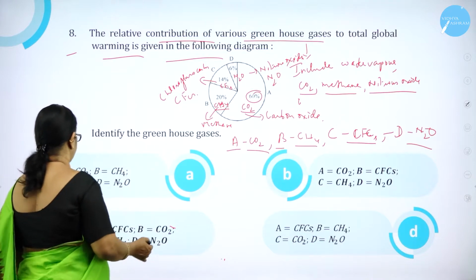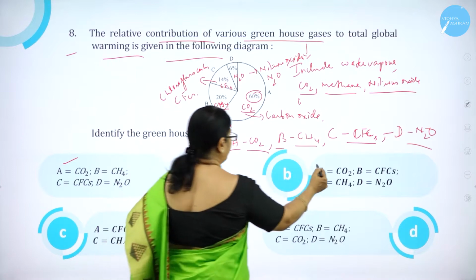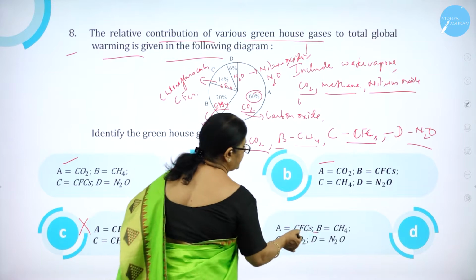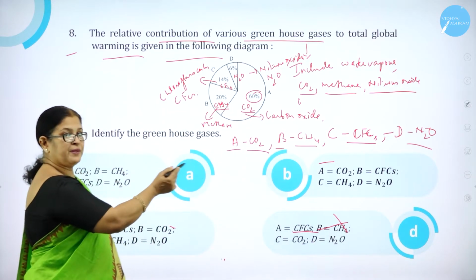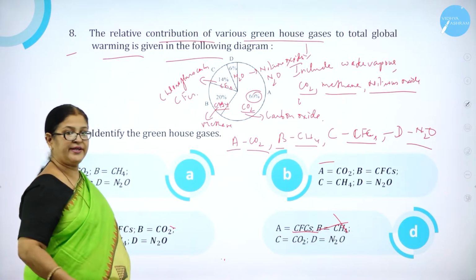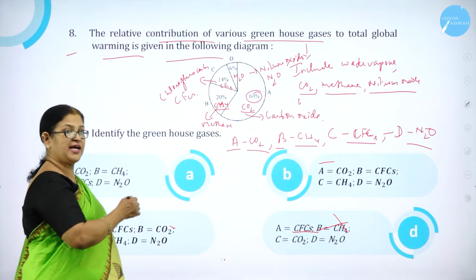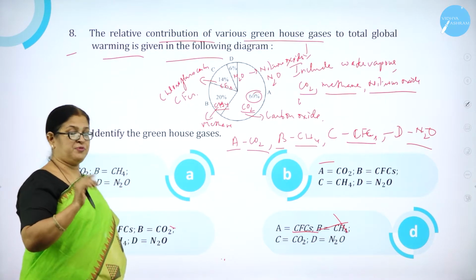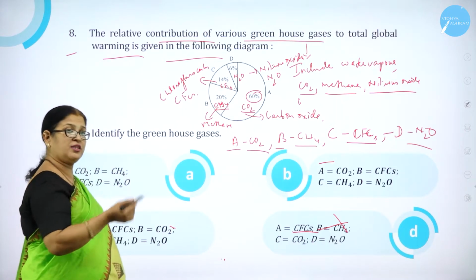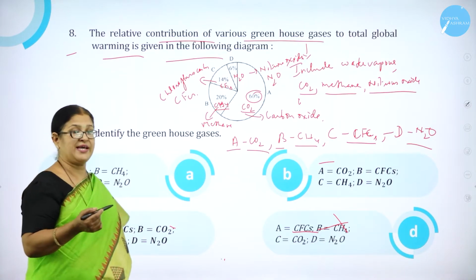Moving on to the first one. A is carbon dioxide, correct. Here also A is carbon dioxide, correct. Here A is CFC, so this is wrong. Here also A is CFC, so this is wrong. So we need to see from only A and B because the first option is wrong only in C and D. As I said, you have to do the analysis like this. Check the answers from the 4 options. If you find the first one is correct, just mark that option. Suppose in all 4 the first answer is correct, go to the next. That is how you can make a guess.